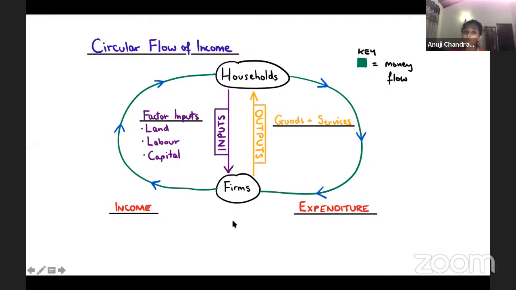Then what do these firms do? Firms will produce goods and services and will sell to the households. Households will then pay for these goods and services. It comes back to the firms. That is, households will pay the firms for these goods and services. Now if you just listen to what I said, it is quite clear that there is an interrelationship between households and firms, right?